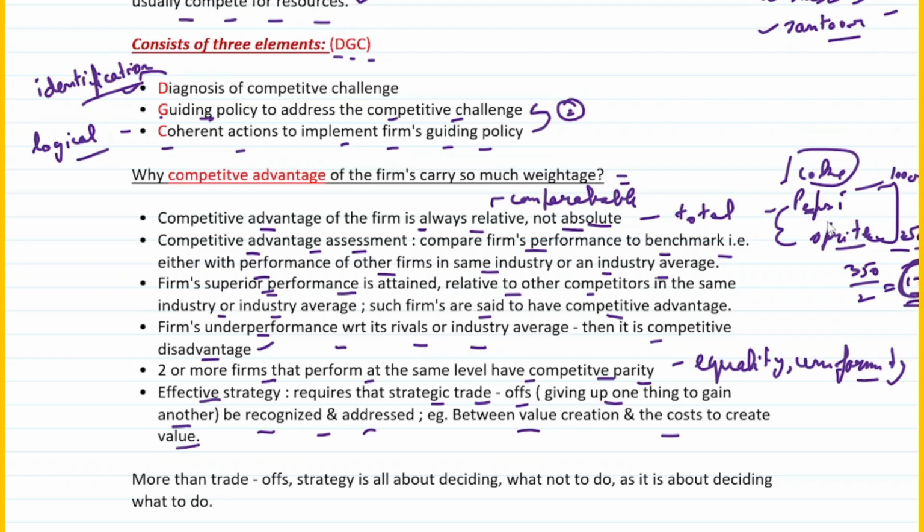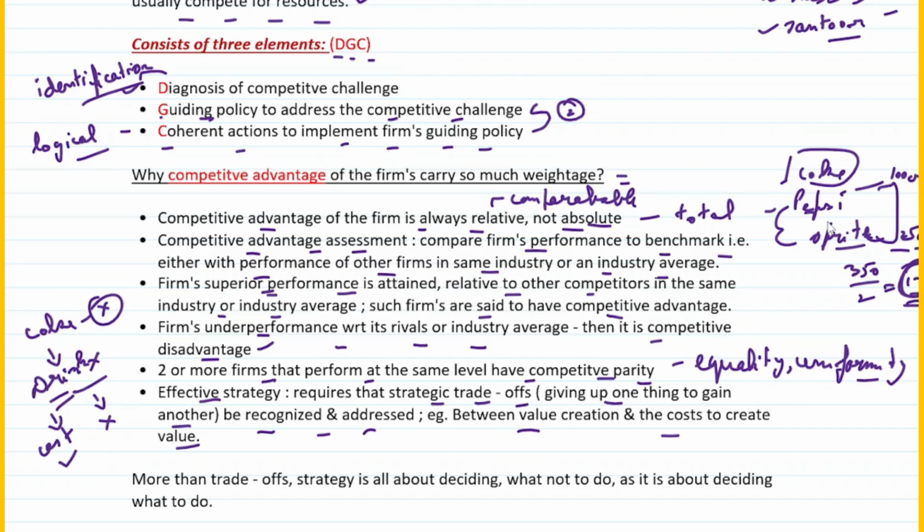For example, if Coke intends to produce a new drink, say drink X, and I spend money on this, that is the cost I incur, will it be more profitable, or if I don't do it and cut down the cost on Coke itself, will that be more profitable for me? That is called a strategic trade-off. Do you understand that?